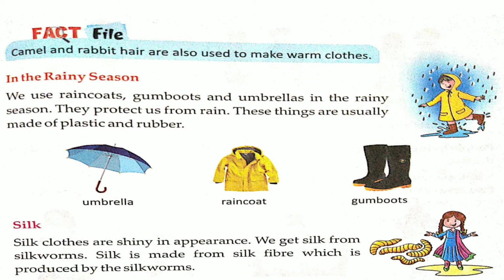Now next is the silk clothes. Silk clothes are shiny in appearance. We get silk from the silkworm. Silk is made from silk fiber, which is produced by the silkworms. Silkworms are a particular type of worm. They produce the silk fiber, and from that silk fiber we get silk.